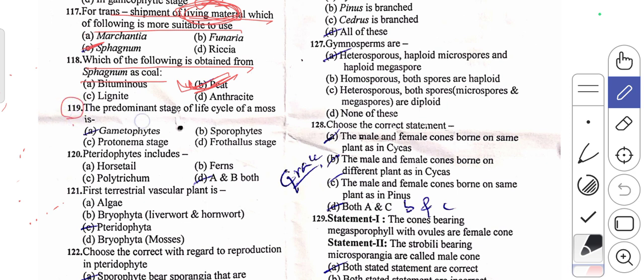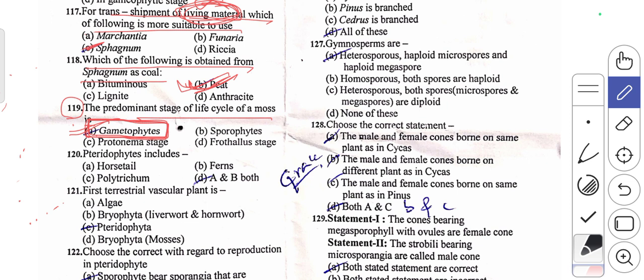The predominant stage of the life cycle of moss is always the gametophyte. It is the first line given in the textbook. It is a direct answer.